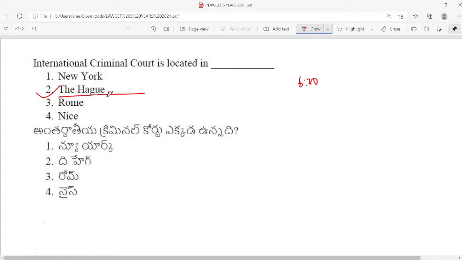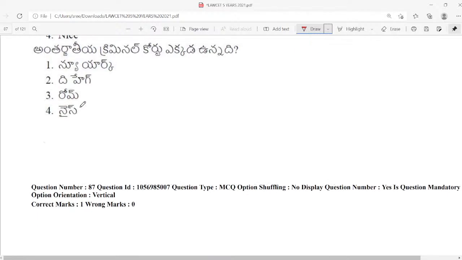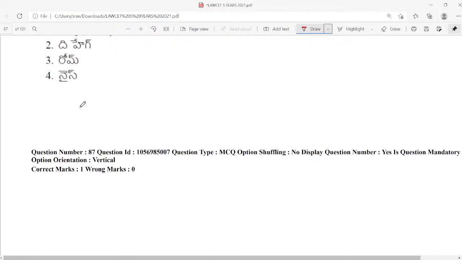Is India a party to the International Criminal Court, that is, the Rome Convention? It's not a party. India does not recognize the International Criminal Court. India is not a party to the Rome Statute, which established this court.